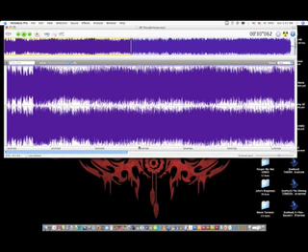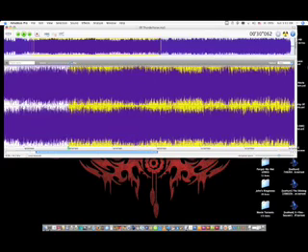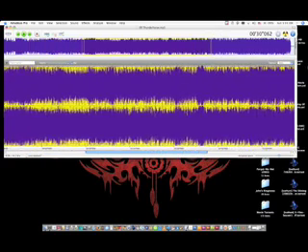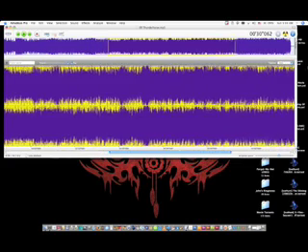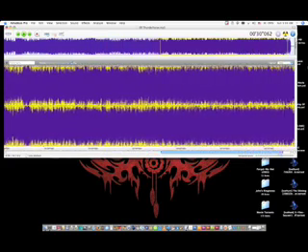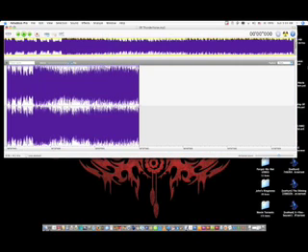Just click on that, start highlighting, and start highlighting all the music data you don't need for your ringtone. This might take a while depending on the length of the song. And here we go. And now you could just delete it. So there's your 30-second clip.